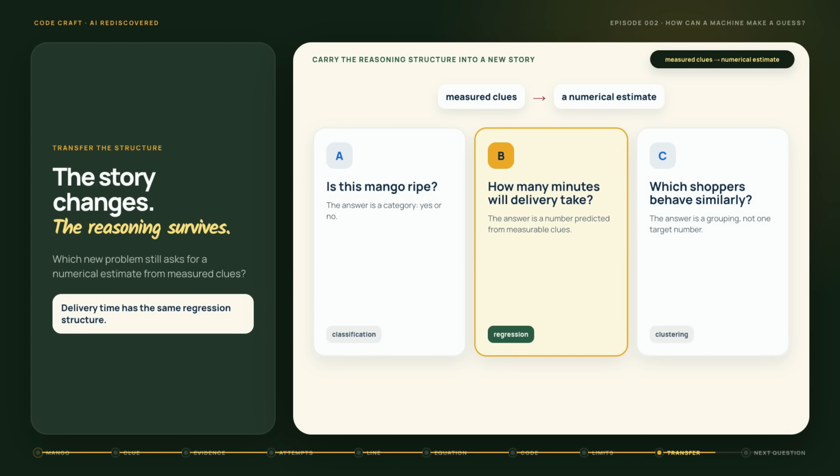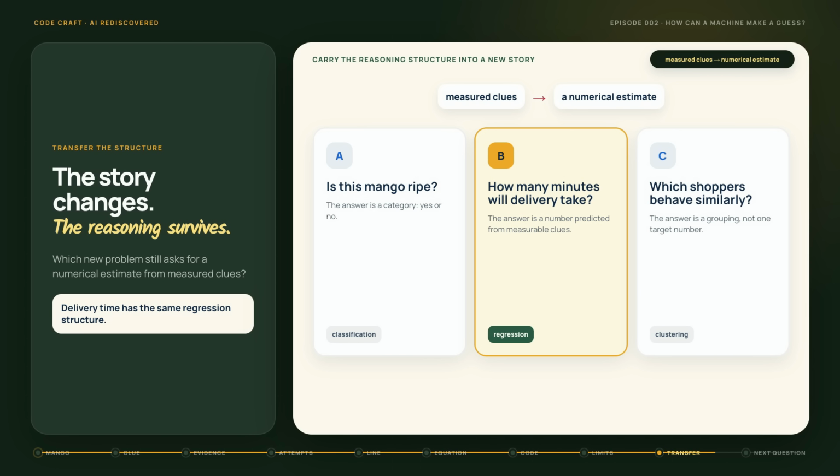Which new problem has the same structure? Decide whether a mango is ripe. Predict how many minutes a delivery will take. Or group shoppers by behavior. Only one asks for a number from measured clues. Delivery time. The story changed. The structure did not.